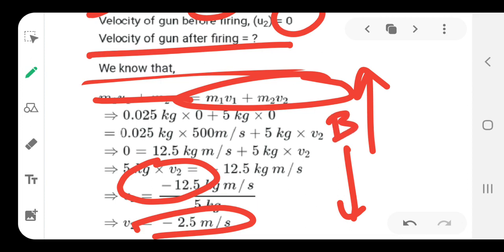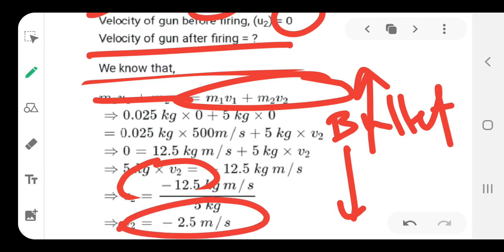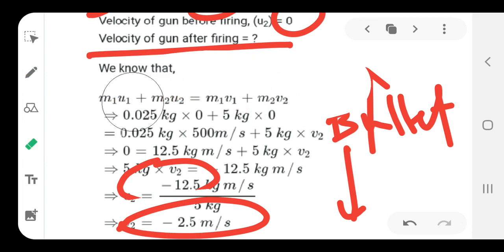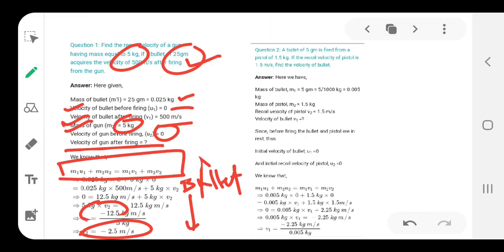That is the direction of the bullet fired, and that is the recoil velocity at the back. That is why the minus sign is there, make sure: minus 2.5. So this is the relation: if you know the formulation that momentum is conserved, then this question becomes simple.